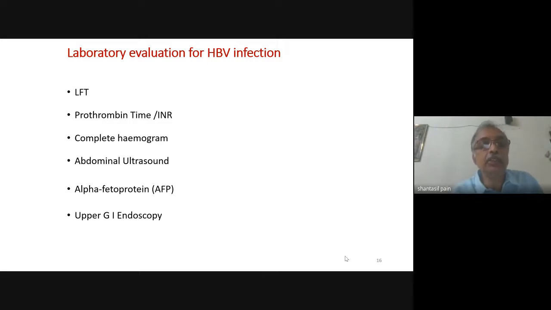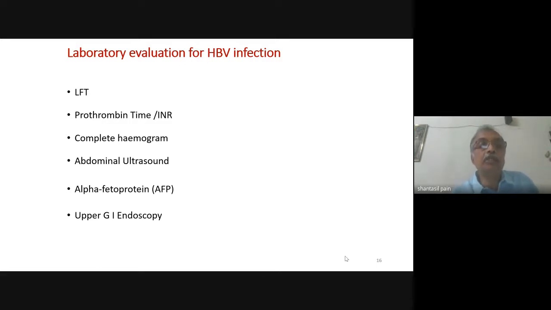Abdominal ultrasound, usually we can look at the hepatic echo texture. We can look for the portal vein. The diameter of the portal vein gives an idea of the portal hypertension. We can look for the collaterals by doing the Doppler. We can look for splenomegaly if it is not palpable clinically because of the ascites. And we can diagnose ascites. If the ascites is very minimal, clinically not diagnosable, ultrasound is a very good method for picking up ascites, and then we can do the ultrasound guided ascitic fluid aspiration at that time.